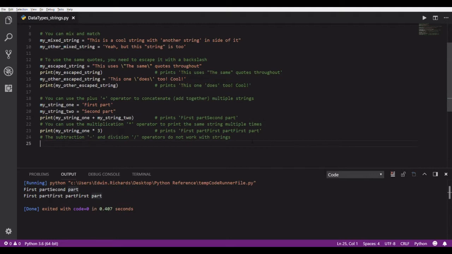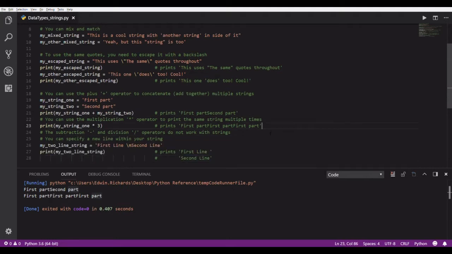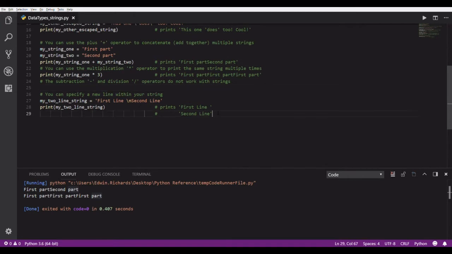Now, if you need to, you can add a new line inside the string. So let's say you want to have a full string, just one string variable, but you want it to span multiple lines. I mentioned this escape character earlier. There are a few that are predefined. The \n, lowercase n, will tell Python to continue printing on the next line. That can be specified within a string. You don't have to do multiple strings or anything special like that. You just have to put in this new line character.